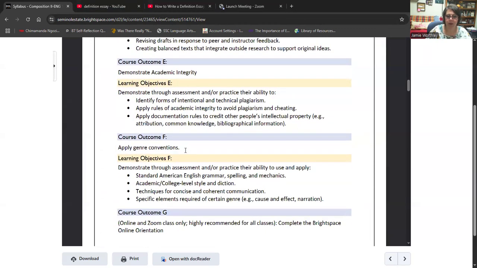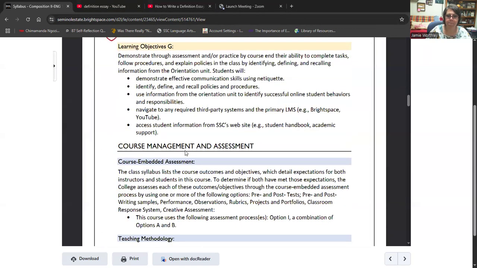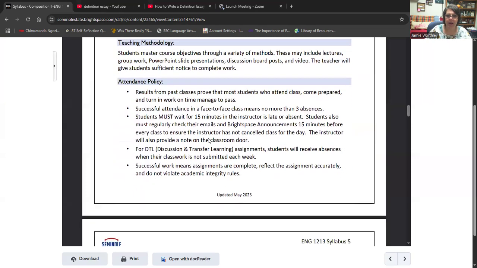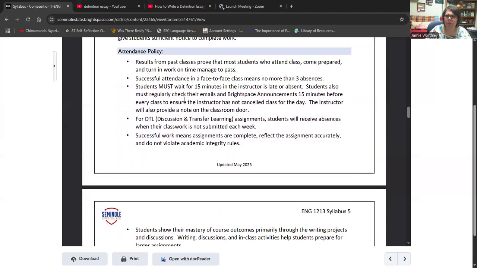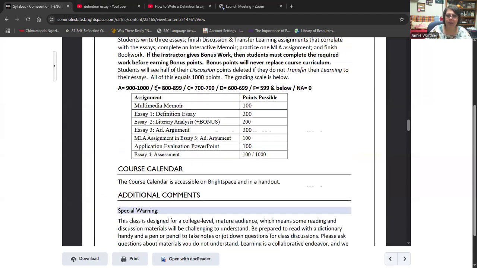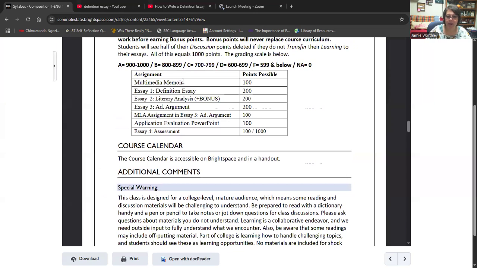Learning objectives. You can read all over those. We do have a course embedded assessment that I was talking about a moment ago. So you go to activities and assessments, and you'll see those assessments there. Here's my attendance policy. That's really a face-to-face attendance policy, but anyway. Grading policy, again, we have that multimedia memoir.